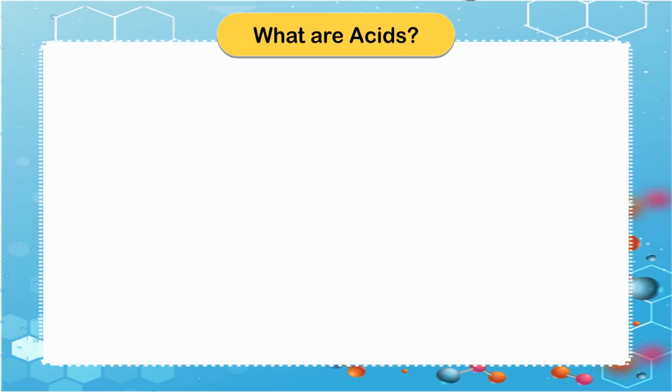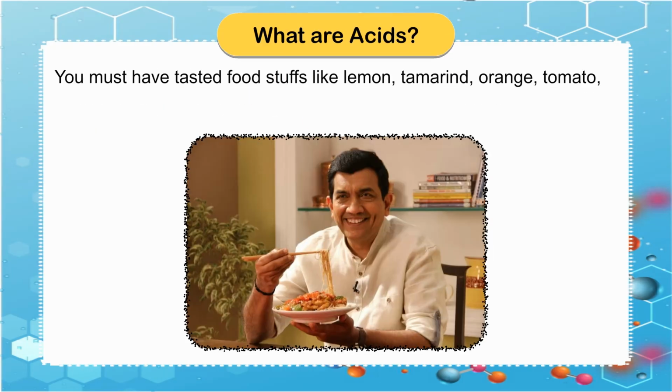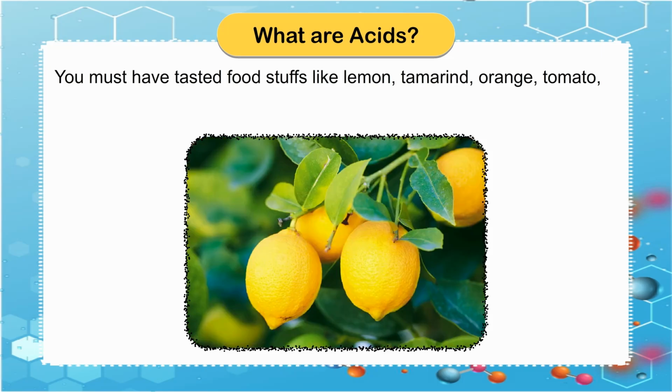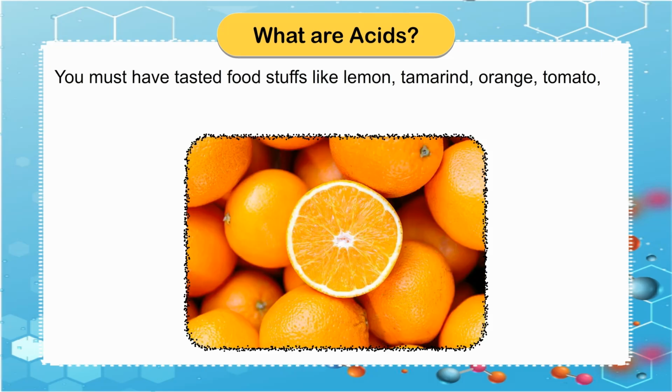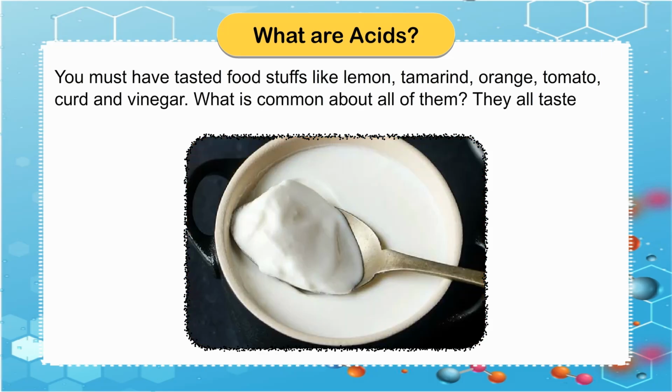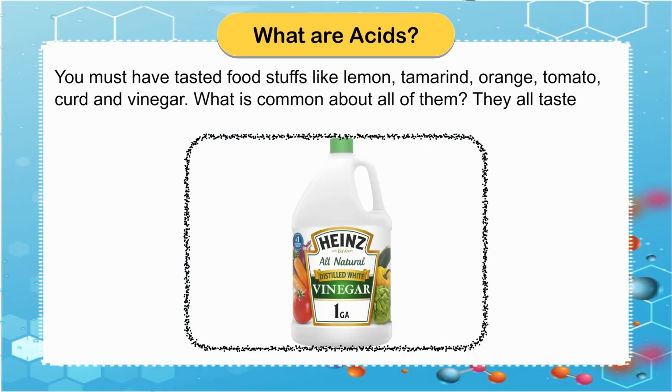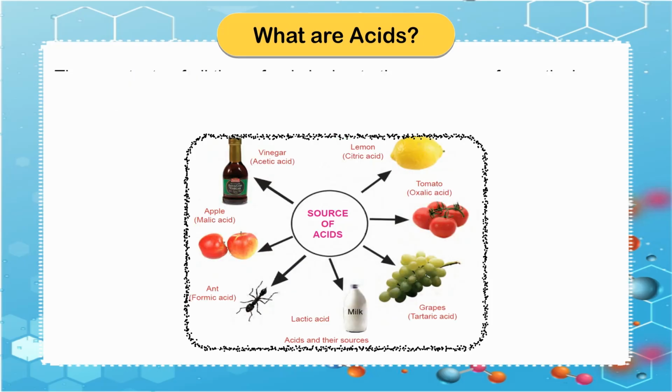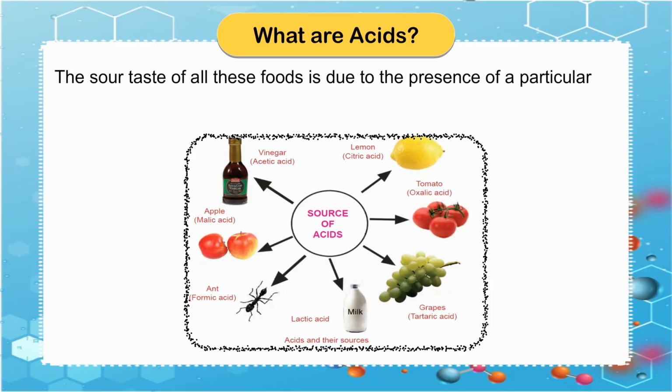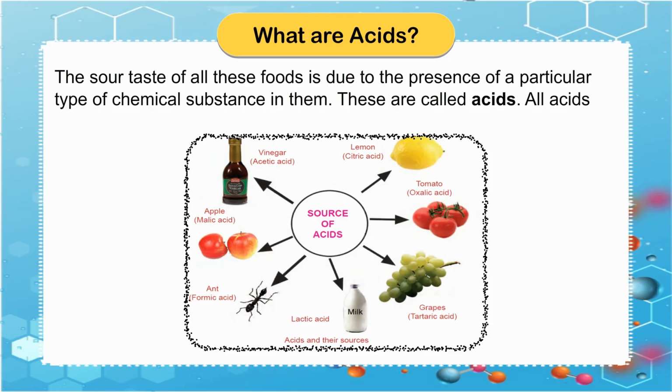What are acids? You must have tasted foodstuffs like lemon, tamarind, orange, tomato, curd and vinegar. What is common about all of them? They all taste sour. The sour taste of all these foods is due to the presence of a particular type of chemical substance in them. These are called acids. All acids are sour in taste.